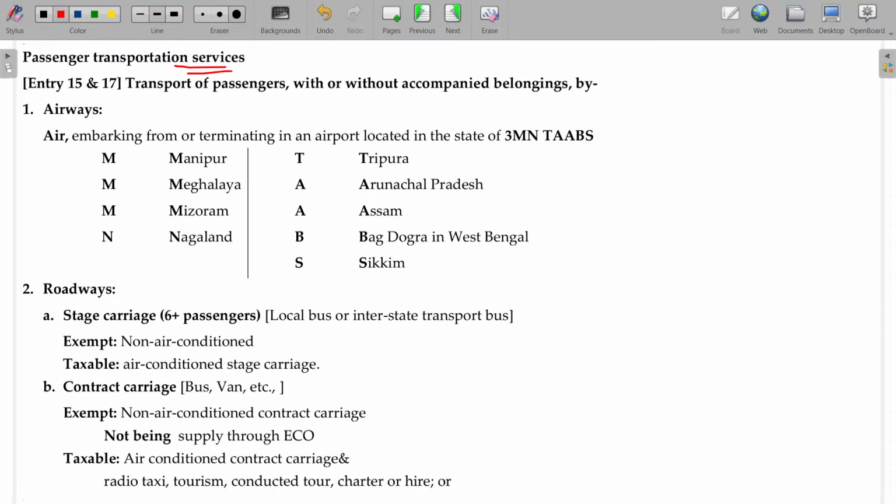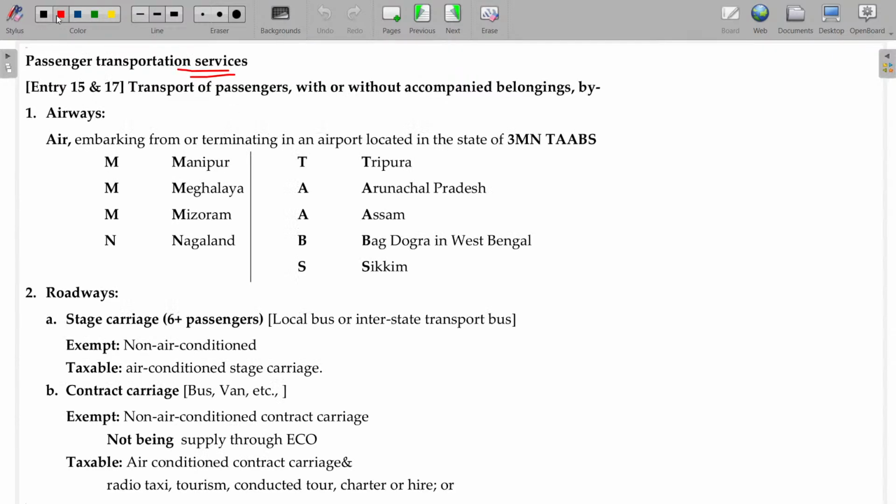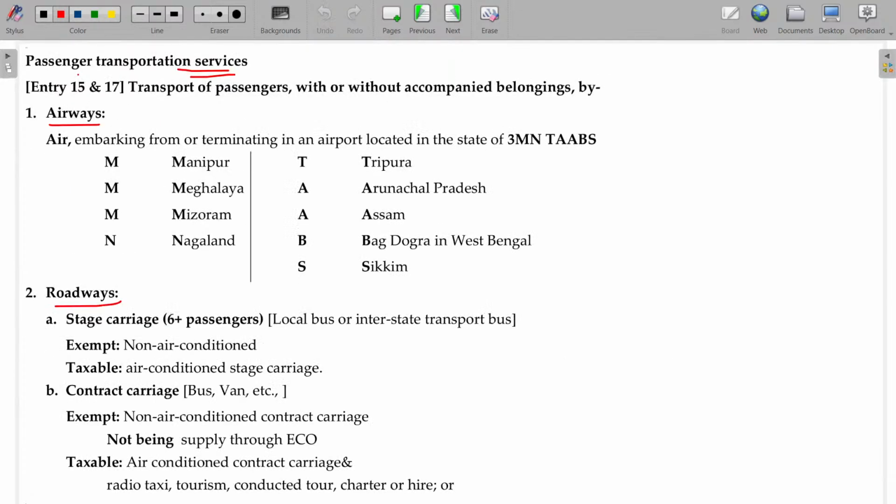Passenger transportation services. Now, in case of passenger transportation services, we have airways, roadways, railways and waterways.